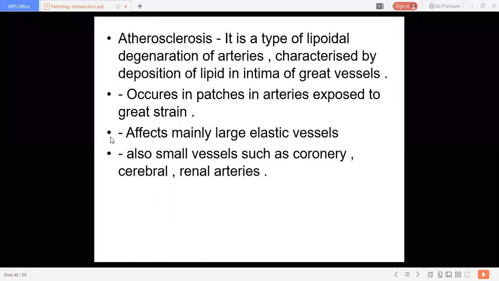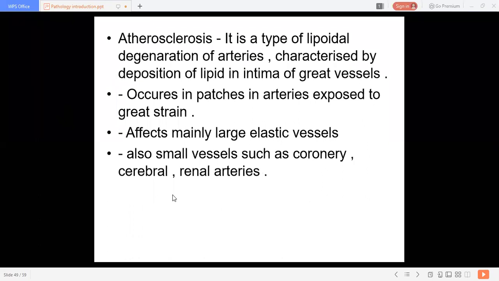Now, atherosclerosis is a type of lipoidal degeneration of arteries, which is characterized by deposition of lipids in the intima of great vessels.